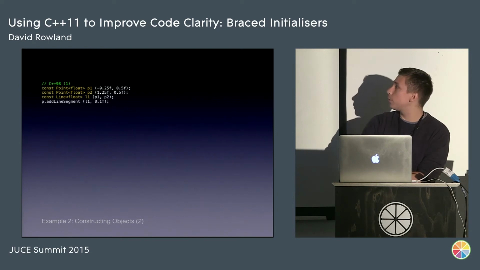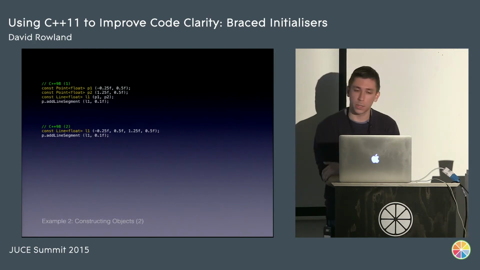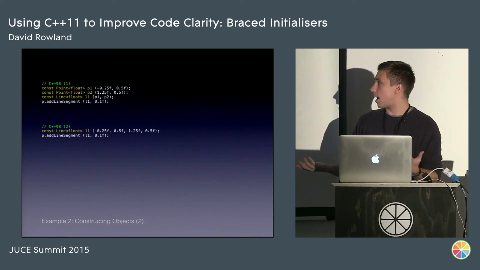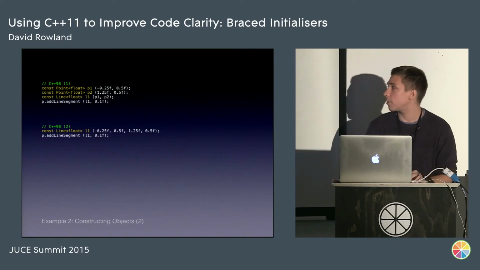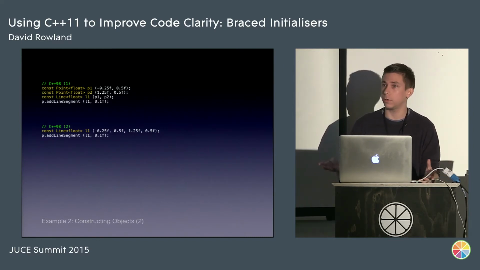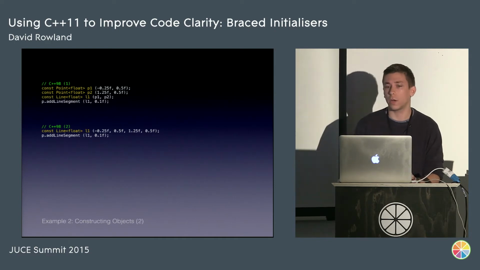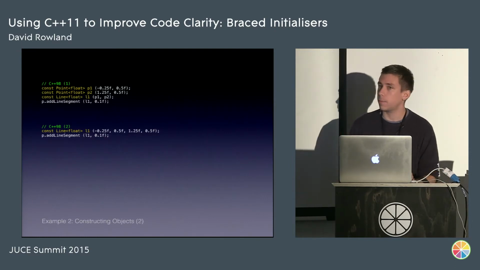So how can we improve upon this? Well, in C++98, instead of declaring the points, we could just specify the line using the coordinates. But then we've got slight ambiguity. How do you define a line? It may be obvious if you know what the line class is and how it's defined, but there are several ways to define a line using 4 arguments. And there might be default arguments that we can't actually see there. So again, there's more stuff that we have to reason about. You might have to go to the docs to look it up.